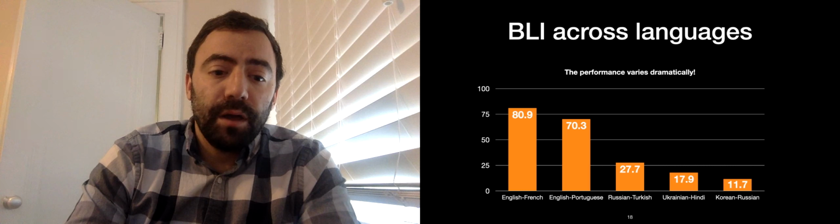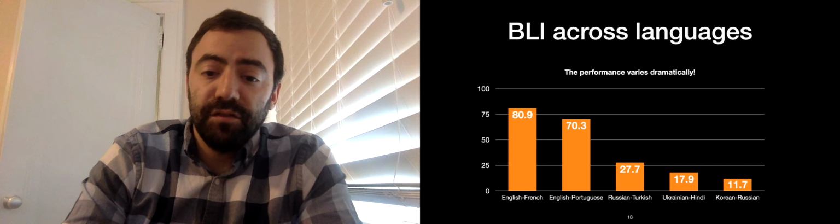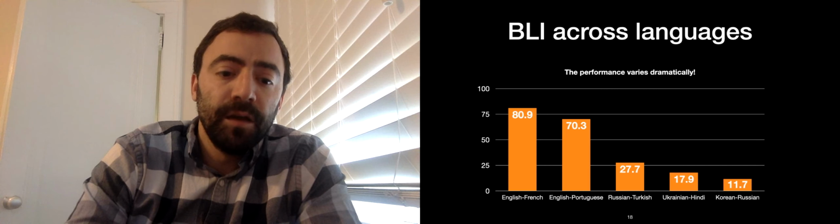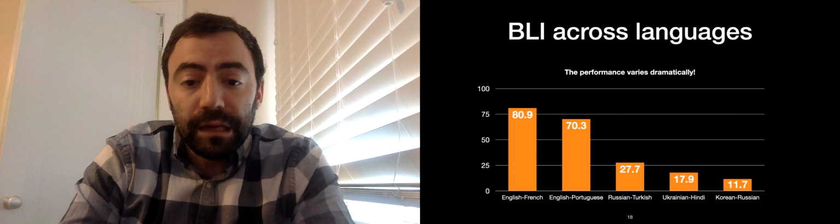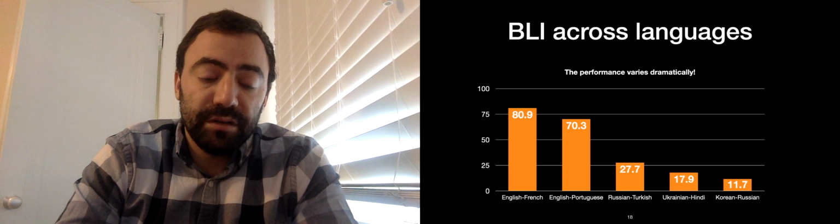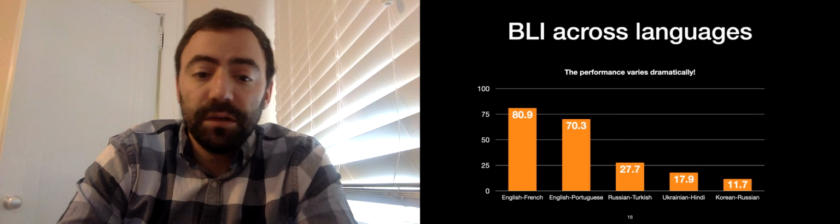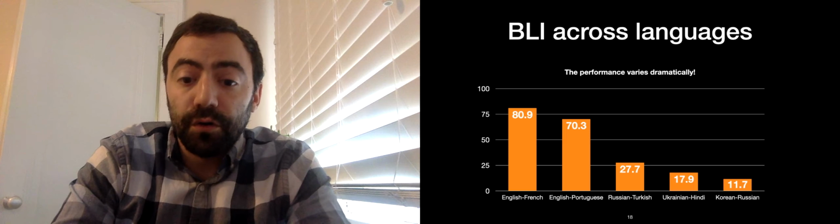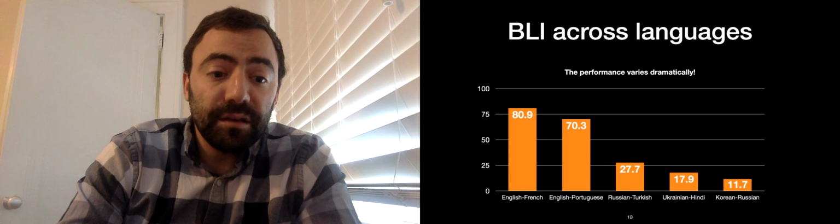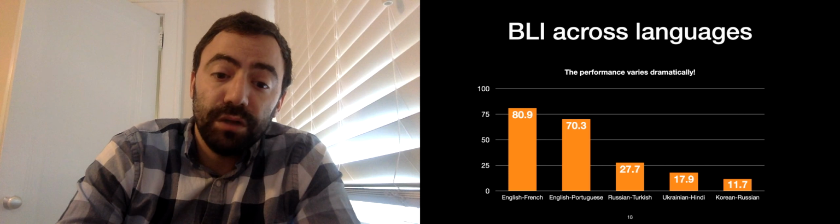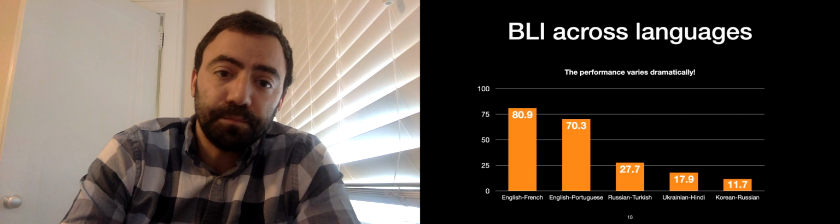The main takeaway is that the quality is vastly different across the different language pairs. For example, in English-French, the accuracy is above 80%. In English-Portuguese, it is above 70%. In more diverse pairs, though, like Ukrainian-Hindi or Korean-Russian, the accuracy is below 20%. This basically means that in practice, we have failed to align these two embedding spaces.